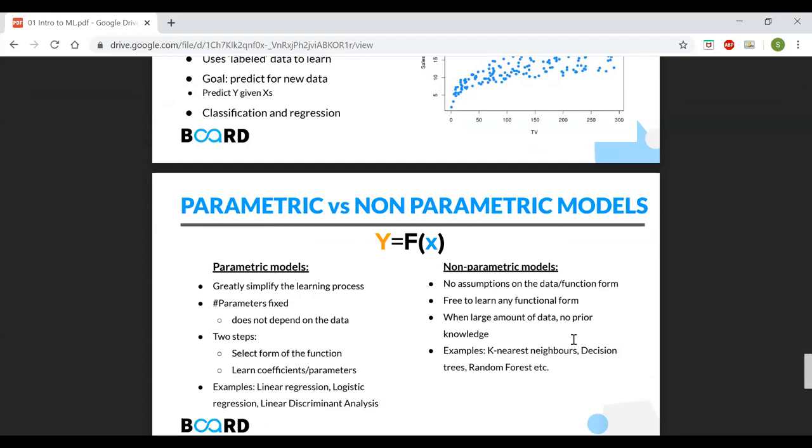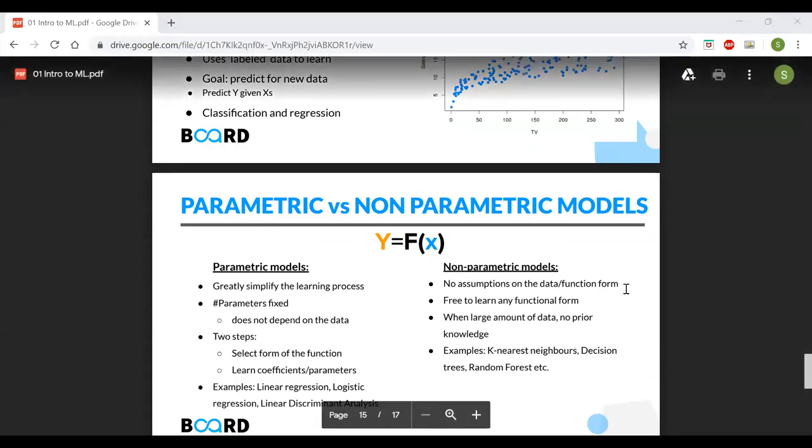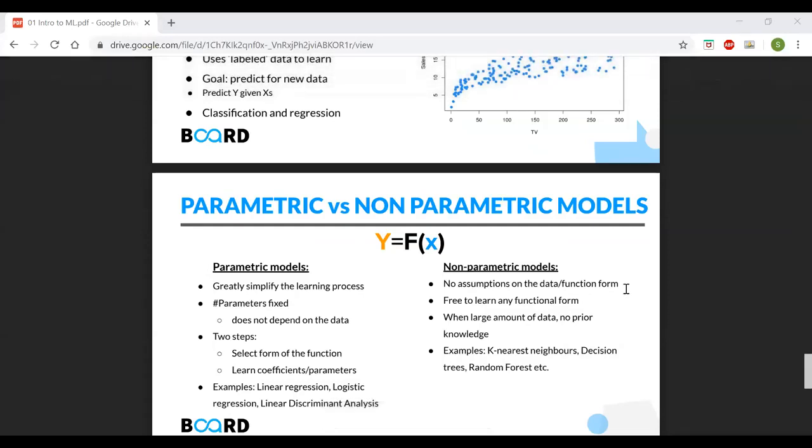Now if I provide another 10 images of cats or dogs, it won't change its decision based on the new data that is coming. It is already trained once. It has learned its parameters. So that is why it is a parametric model.